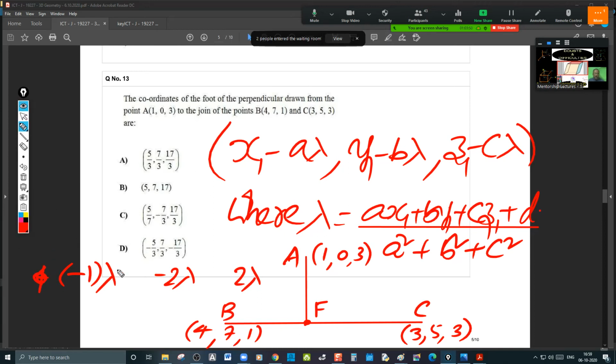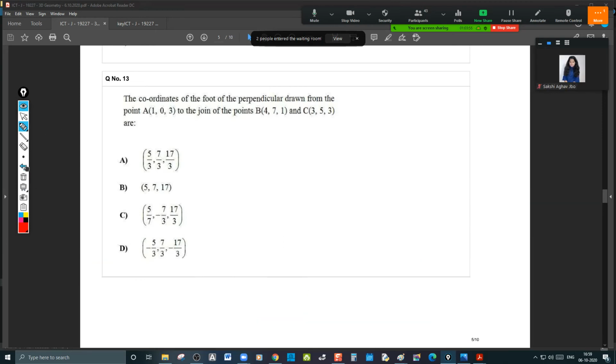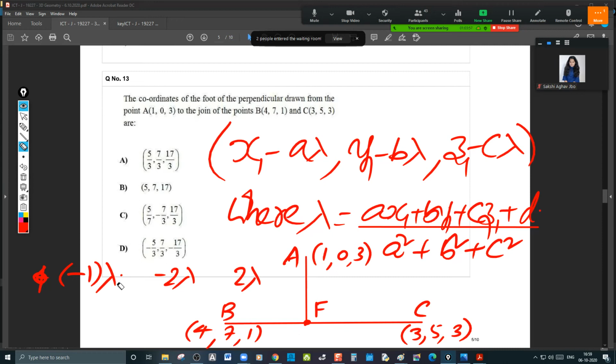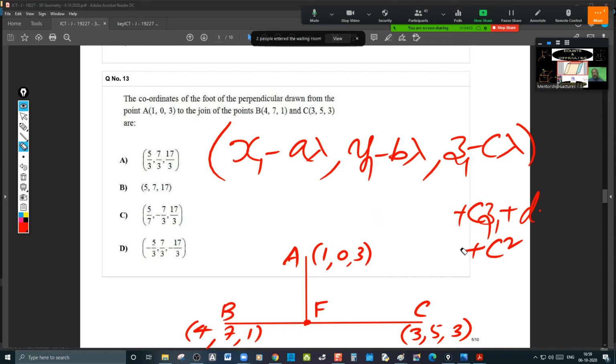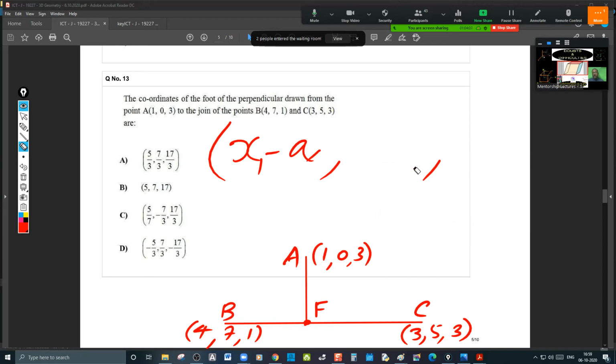Do you understand what I'm talking about? Yes sir. Let me write more clearly. The formula is for the plane you have to apply, because all the concepts of 2D line can be extended to 3D straight away.